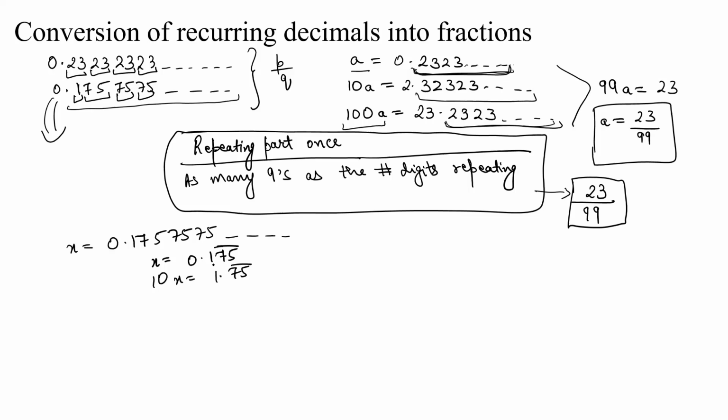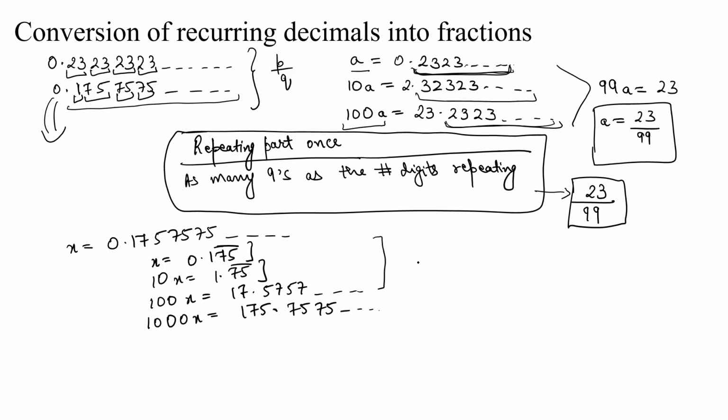Right now, the decimal part in this number and in this number are not the same. So you multiply it with 10 one more time, you get 100x is equal to 17.5757 and so on. Now again, this is 175, this is 75, and this is 57. So again, you don't have a common decimal part. So you multiply with 10 one more time, you get 1000x is equal to 175.7575 and so on.